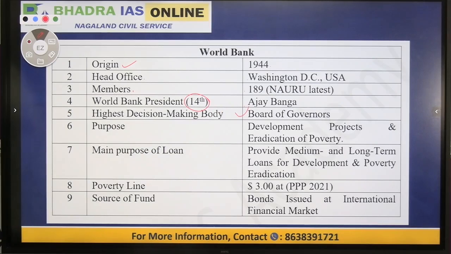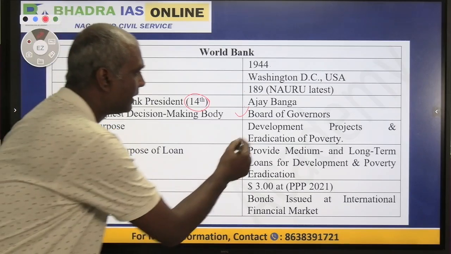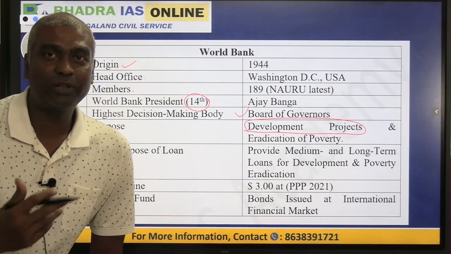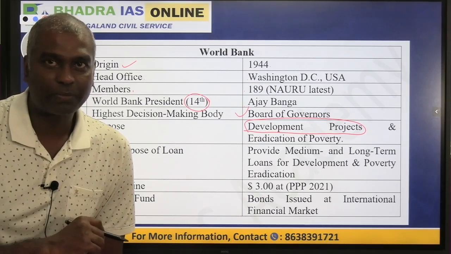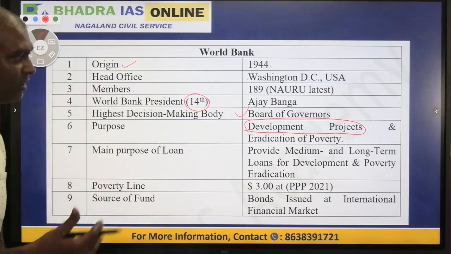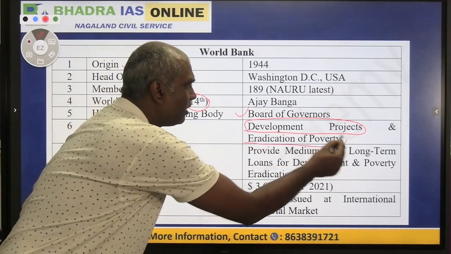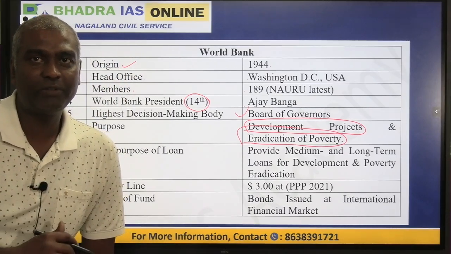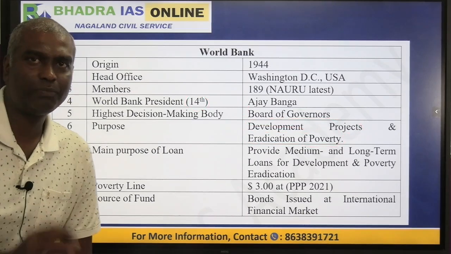Clear? Now what is the purpose of setting up the World Bank? The original purpose of World Bank was development projects. That is what we call the reconstruction and development of what was destroyed during the Second World War. It is also called the Marshall Plan. So remember that Marshall Plan is related to World Bank. Now currently the World Bank is also busy with another project. It is called eradication of poverty, that is extreme poverty, from this world. So these are currently the two major focuses of World Bank.